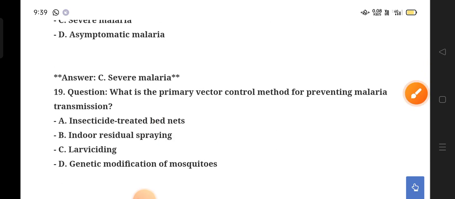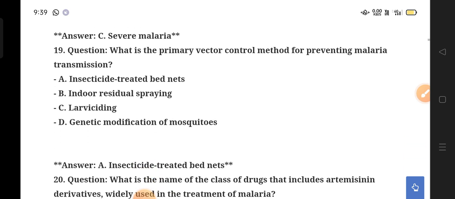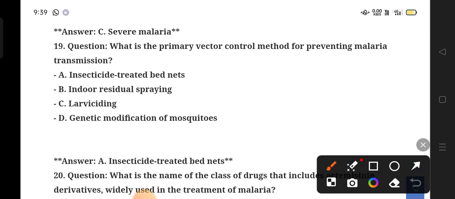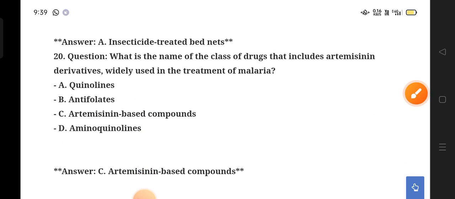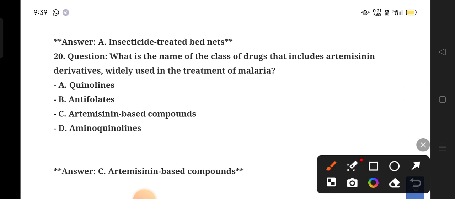Next, what is the primary vector control method for preventing malaria transmission? Option A is the correct answer, insecticide treated bed nets. Next one is what is the name of the class of drugs that includes artemisinin derivatives widely used in the treatment of malaria? Option C, artemisinin based compounds.